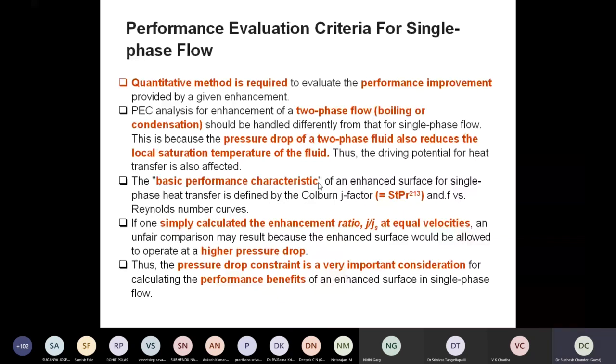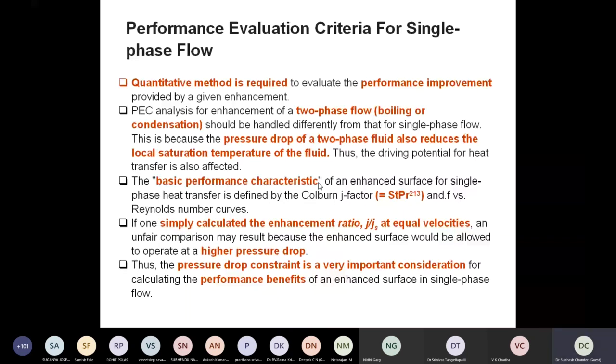So that is why simply looking at the ratio of the enhancement factor seen in the form of, say, the Colburn j factor, is a misleading idea about checking whether a certain alteration is going to give me the enhancement in heat transfer. In very simple words, simply noticing that heat transfer has increased is not the sole point for recommending a certain enhancement procedure for a certain application. We have to look into the pressure drop also, because if the pressure drop is more, then the overall gain will be lesser.